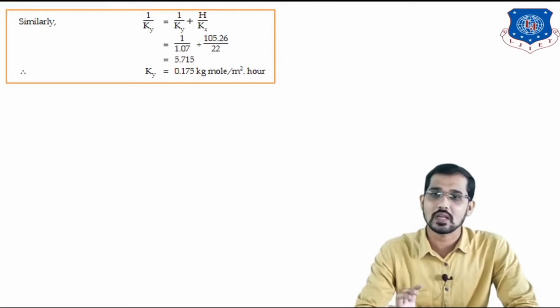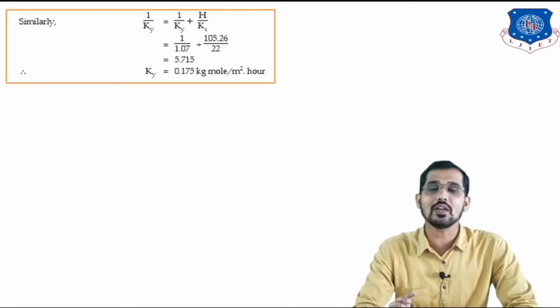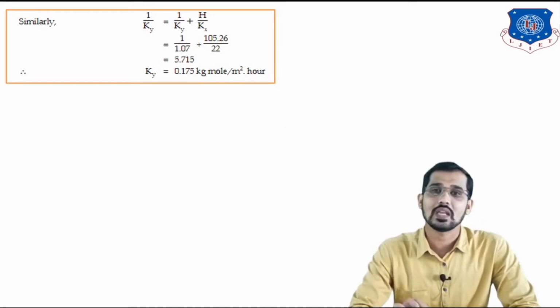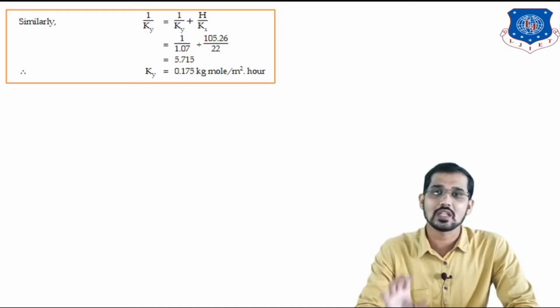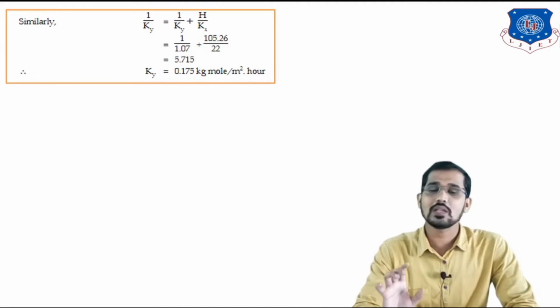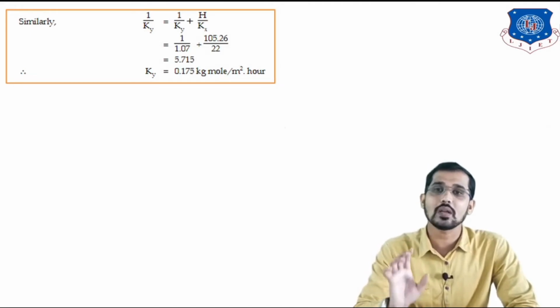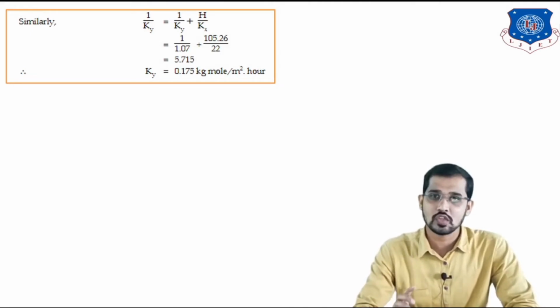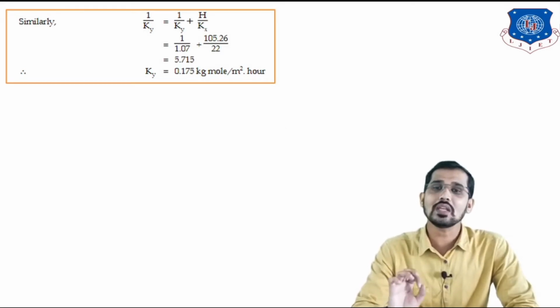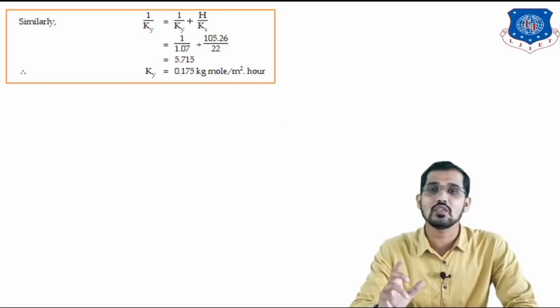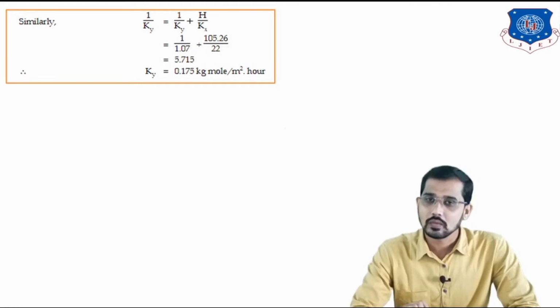Similarly, the formula for that is 1 upon capital Ky is equal to 1 upon small ky plus h divided by small kx. So what is h? H is Henry's law constant. Small ky is the local or individual mass transfer coefficient for the gaseous phase, and small kx is the local or individual mass transfer coefficient for the liquid phase.